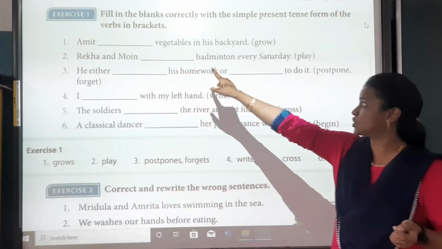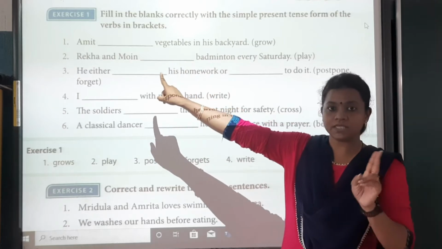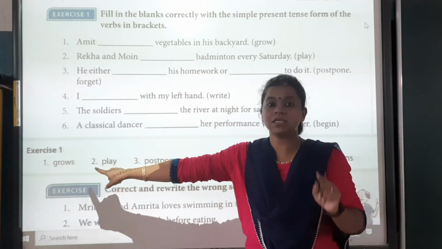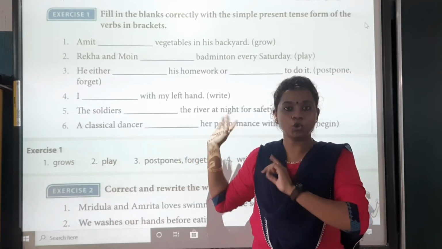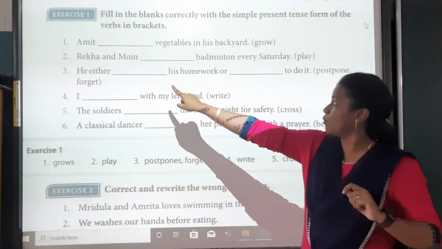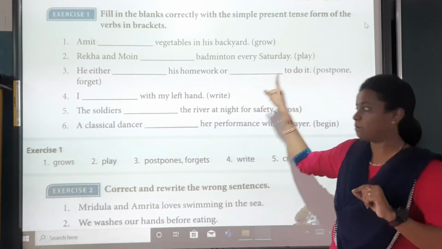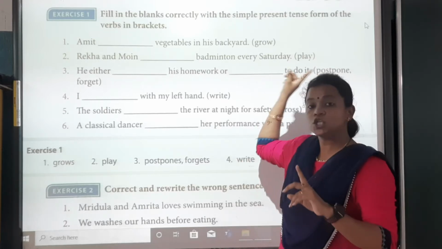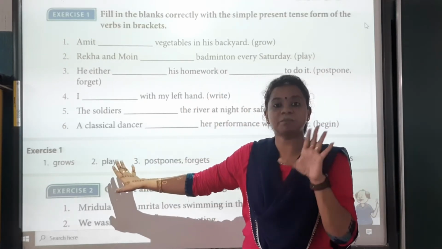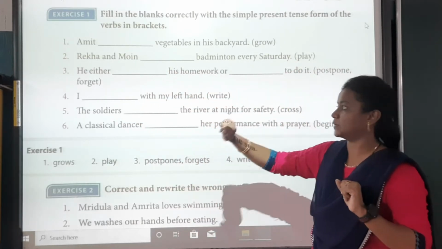Amit dash vegetables in the backyard, grow. So what is the answer? Because Amit is a singular subject, the answer will be grows. We will change the formation of the main verb grow to grows. Rekha and Moin dash badminton every Saturday. In brackets it is play. And Rekha and Moin is more than one, so it becomes a plural subject. So play will remain as it is. Rekha and Moin play badminton every Saturday.